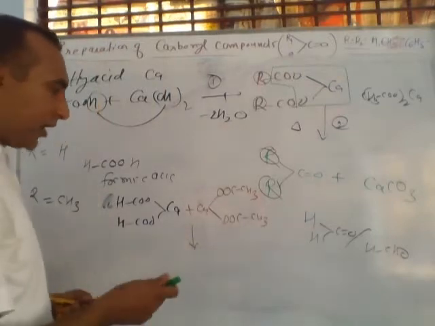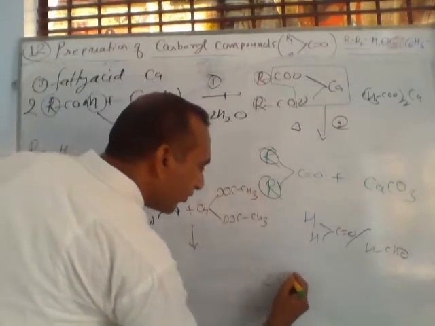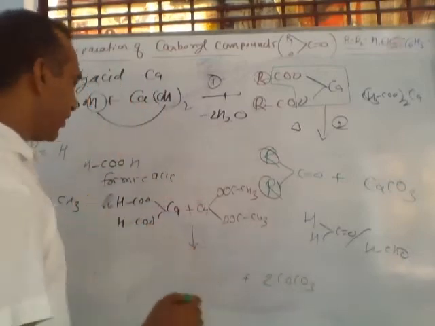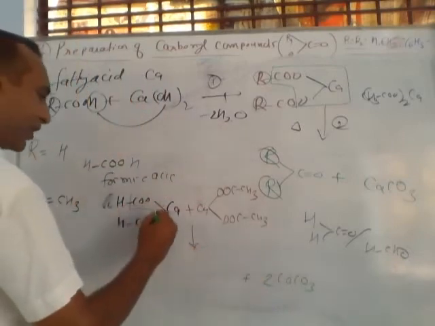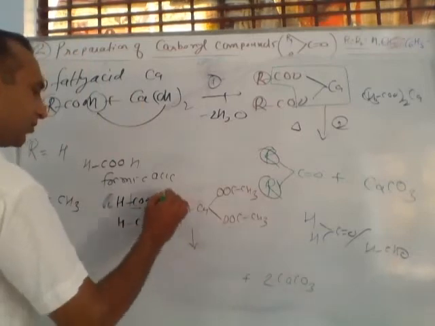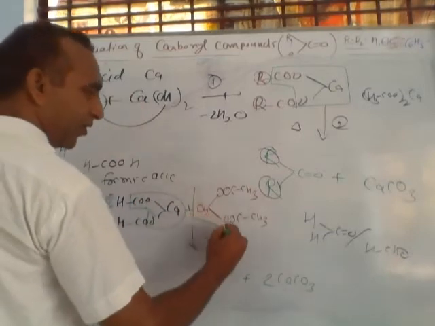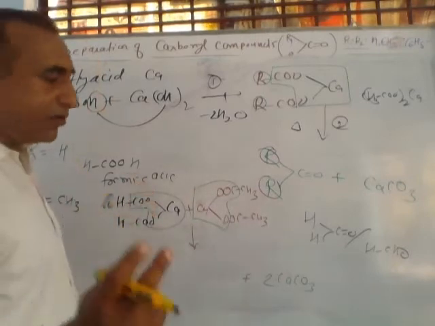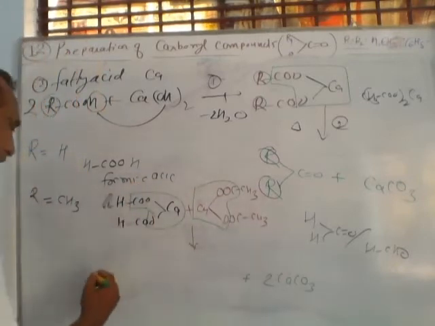On heating, two molecules of calcium carbonate are removed. Can you guess from where? This is for calcium, this is for calcium oxide, and here again calcium is formed. So two molecules of calcium carbonate are removed, and what happened here?